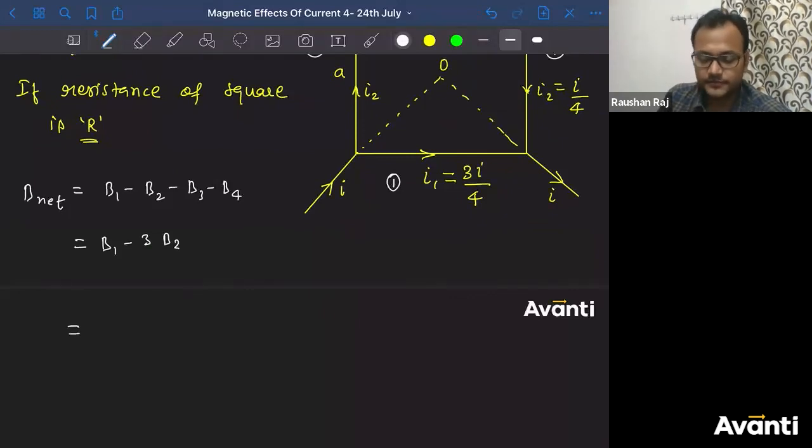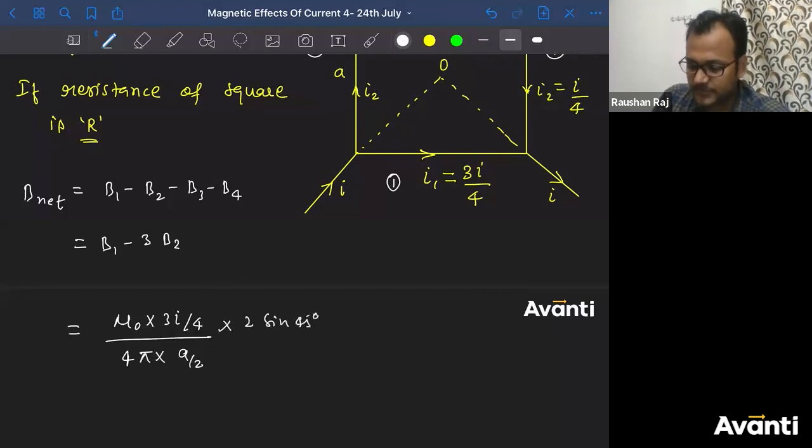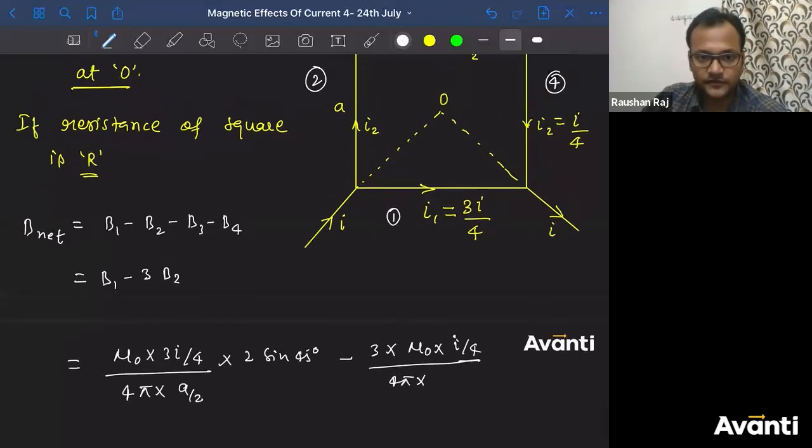B1 is mu naught into 3I by 4 divided by 4 pi into distance A by 2 into 2 sine 45 degree, minus 3 into mu naught into I by 4 divided by 4 pi into perpendicular distance of the point from the wire, A by 2, into 2 sine 45 degree.